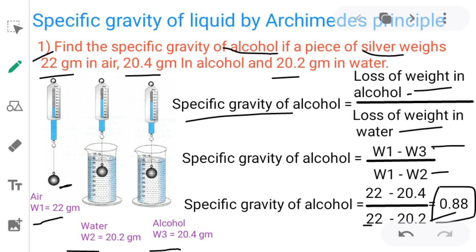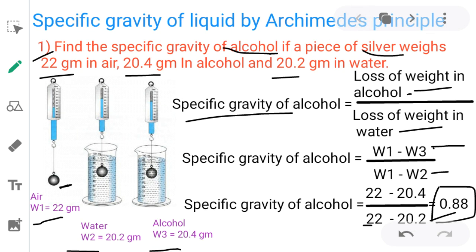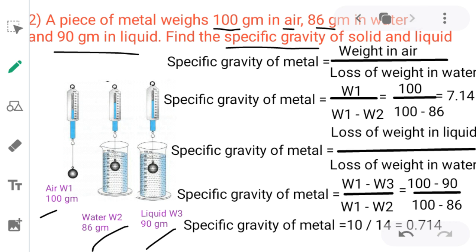So let us take one more example of this type. In the second problem, a piece of metal weighs 100 grams in air, 86 grams in water and 90 grams in liquid. Three weights are given. One is 100 grams in air, taken as W1, another is 86 in water, W2, and the other is 90 in liquid, taken as W3. What do we have to calculate? We have to find the specific gravity of both solid and liquid.